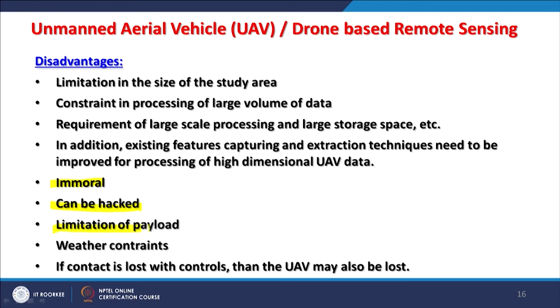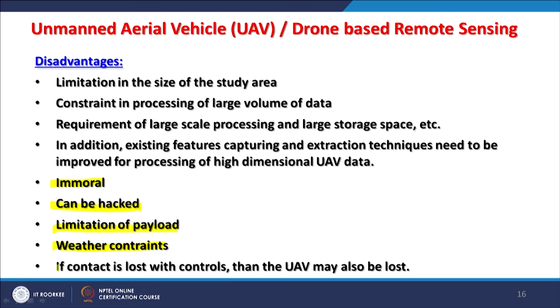And then there are limitations of payload, because these cannot be used for very heavy payload. So payload has to be very lightweight. But as UAVs are improving, hopefully this problem will be solved to some extent. Of course weather constraints are there. If it is cloudy or foggy or hazy, or rainy, then UAV may not function very well.